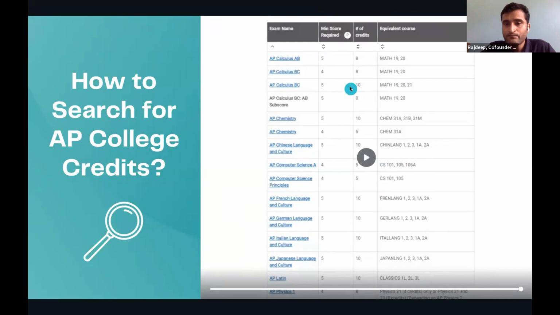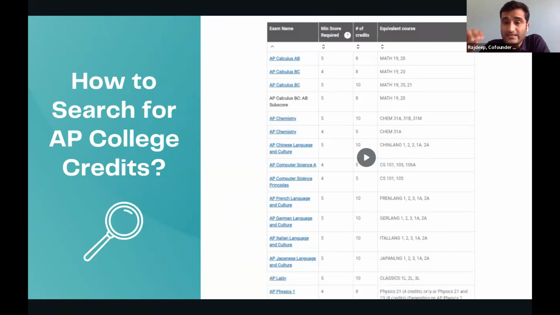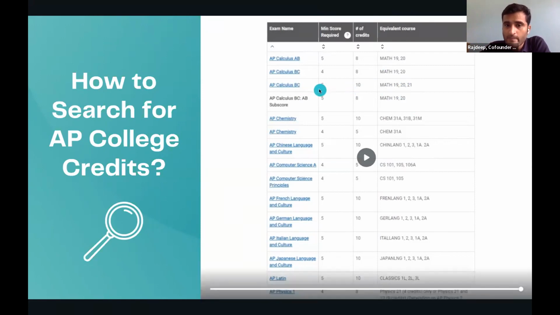More importantly, you also can skip these 3 maths courses, maths 19, 20, 21. That means semester 1, semester 2, and year 2, sem 1. So you can skip 3 maths courses if you have already done an AP Calculus BC course and you have got a 5 there. However, in the same score, if you get a 4